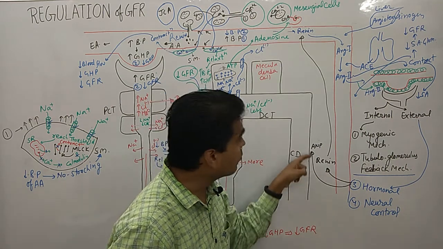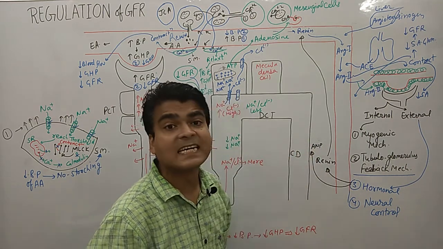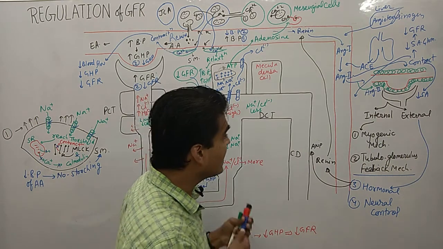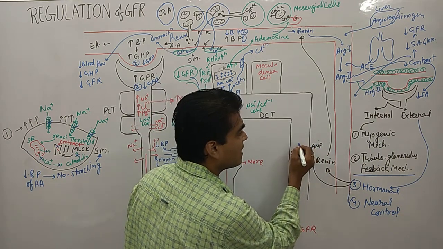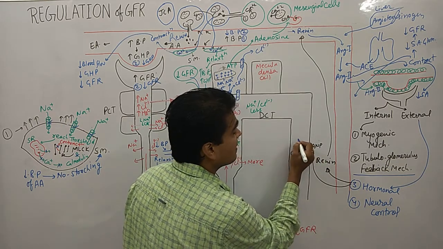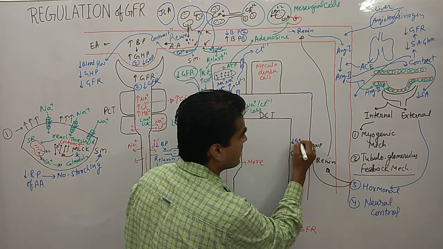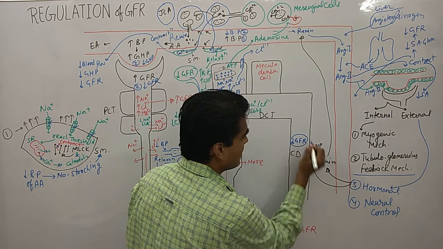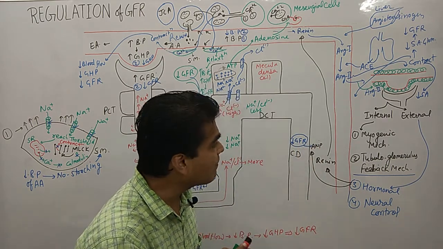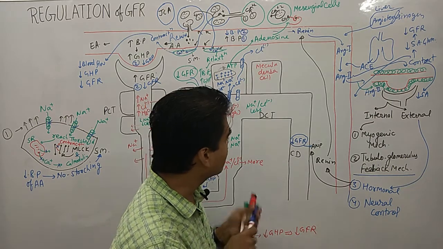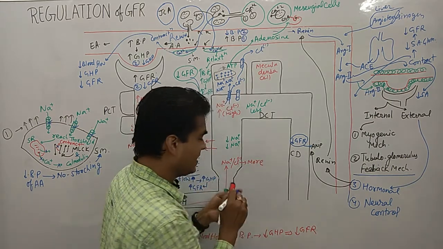Now suppose there is a decrease in the GFR, then ANP, atrial natriuretic peptide, works. When the GFR is less, what happens within our heart? I am drawing a heart here.